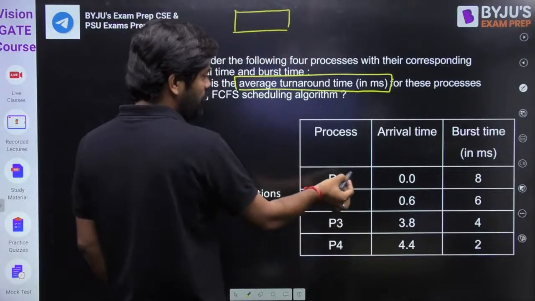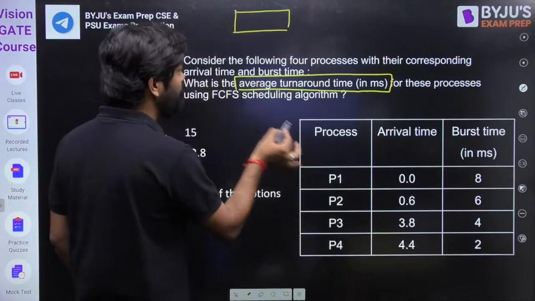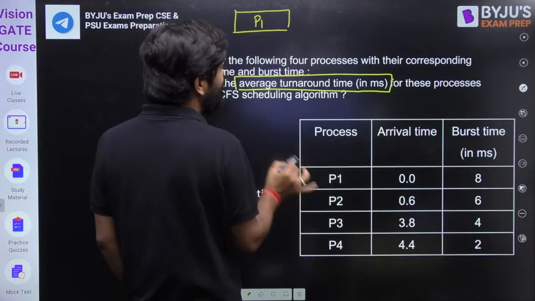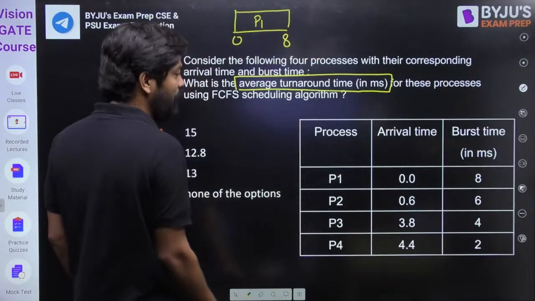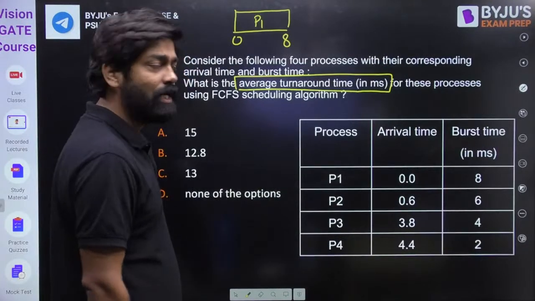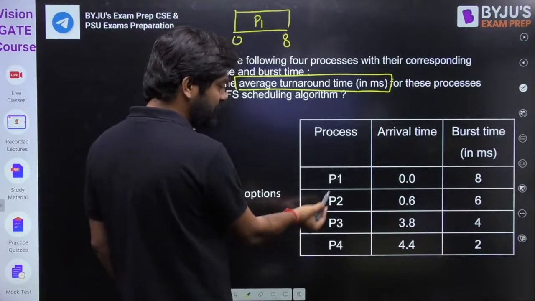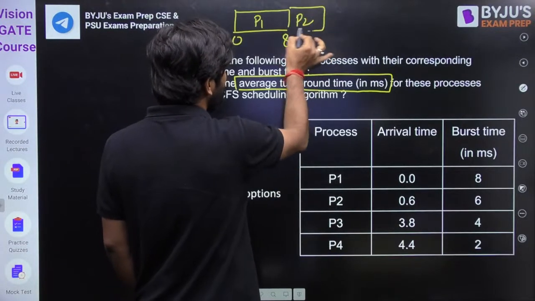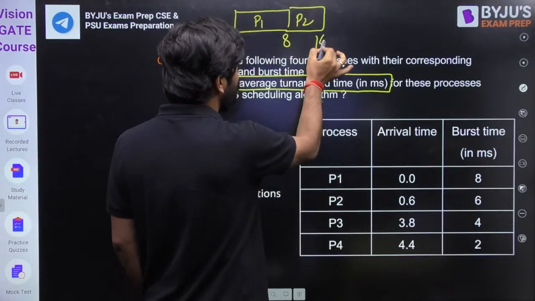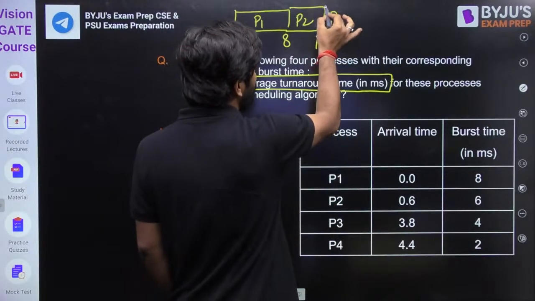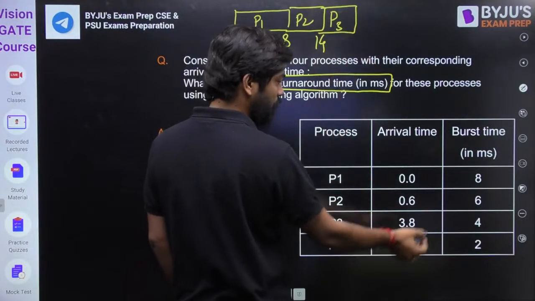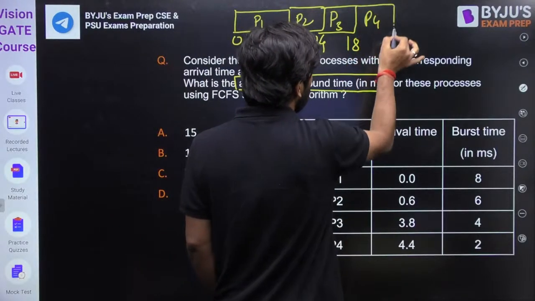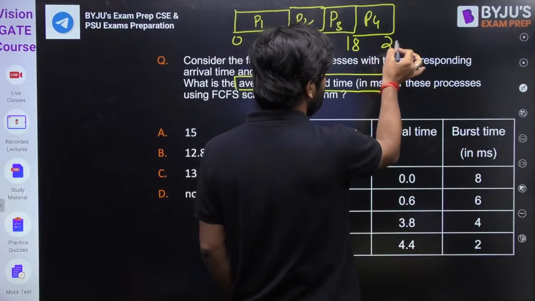See clearly. So process P1 at 0.0, my dear friend. Only we have one process and it is FCFS. FCFS is non-preemptive. So P1 will be scheduled to the CPU till its burst time, 0 to 8. Fine. So at 8, all the processes have arrived in the ready queue. So we have P2, P3, P4. Which process arrived first? It will be scheduled to the CPU. So P2 arrived first. So 8 plus 6, 14. After that, P3 will be scheduled. P3 burst time is 4. It is nothing but 18. And then P4 is 18 plus 2. It is nothing but 20.